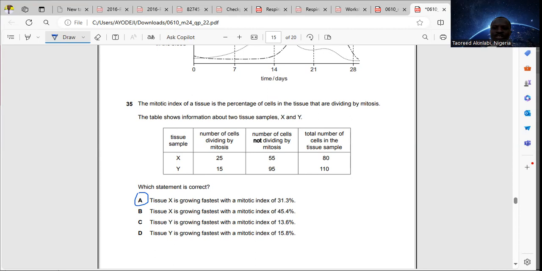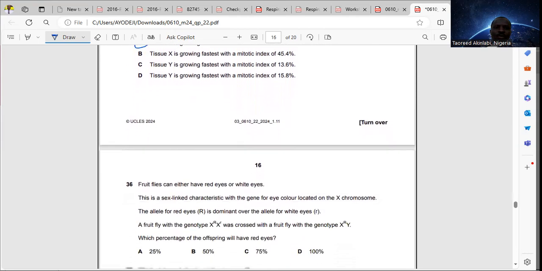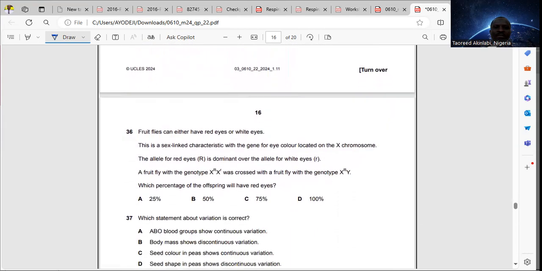Now for 36, fruit flies can either have red eyes or white eyes. This is a sex-linked characteristic with the gene for eye color located on the X chromosome. The allele for red eyes, capital R, is dominant over the allele for white eyes, which is small letter r.